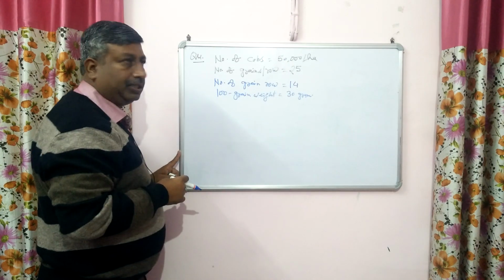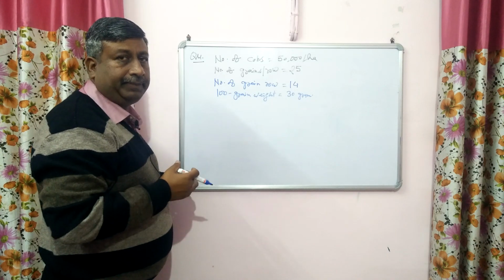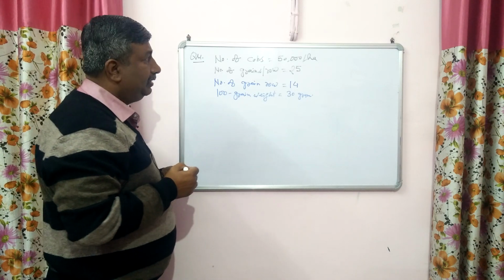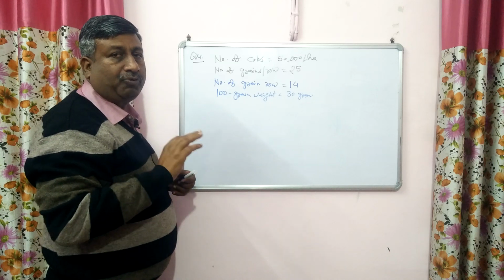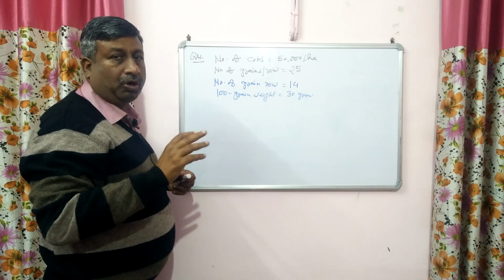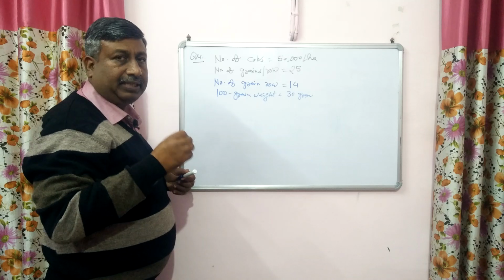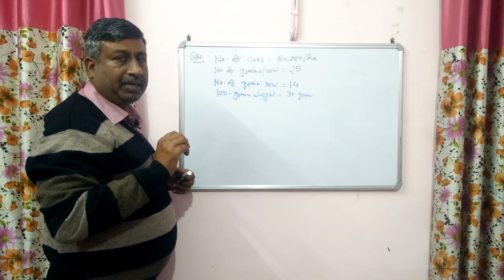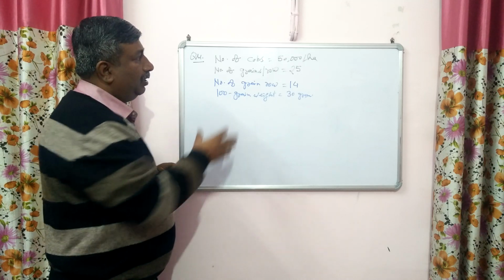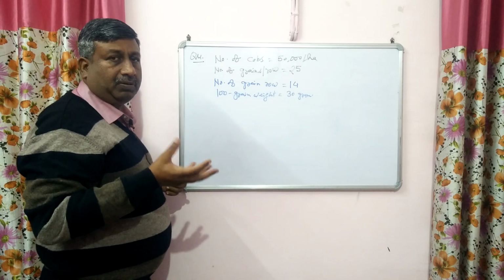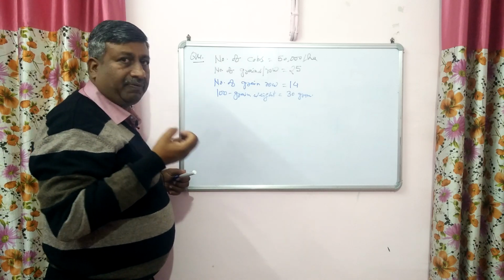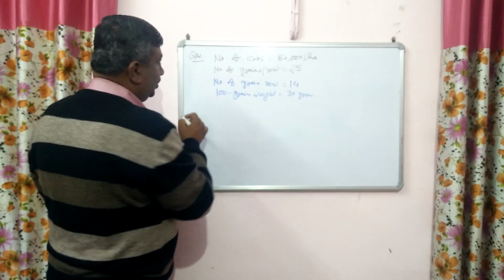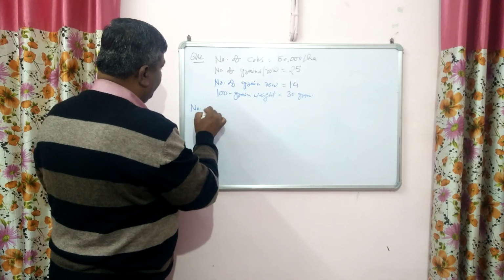So these data are required to determine the grain yield, and this grain yield cannot be calculated with the help of cob length and cob girth. Cob length is in centimeter, cob girth is in centimeter, and with these parameters we cannot calculate the yield. For the calculation we require the actual number of grains. So first calculate the number of grains in one cob.